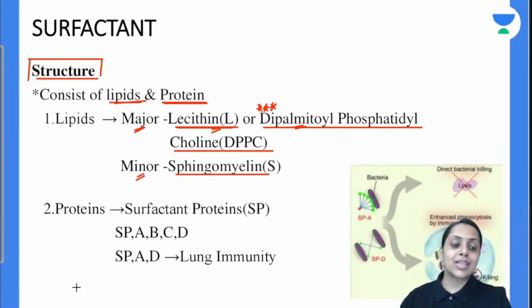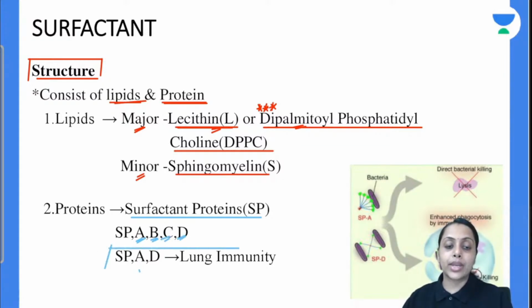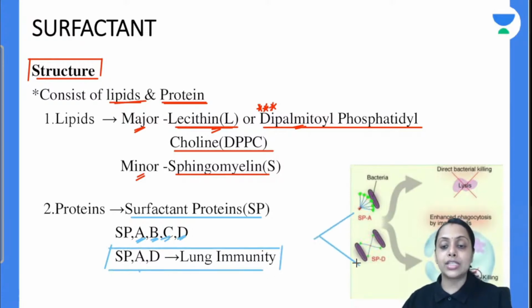Now talking about protein. Protein in our surfactant is known as surfactant protein, and we have 4 types of surfactant protein: surfactant protein A, B, C and D. Among these, surfactant protein A and D are responsible for lung immunity. Is this clear with everybody?